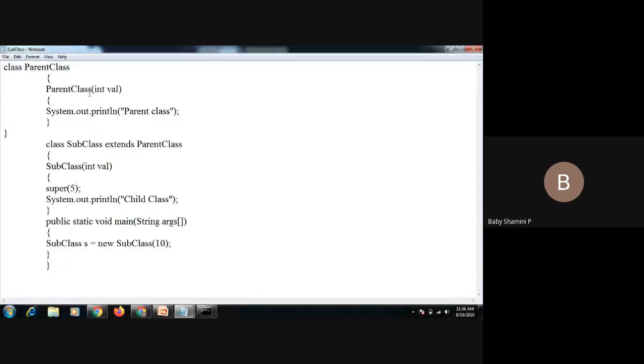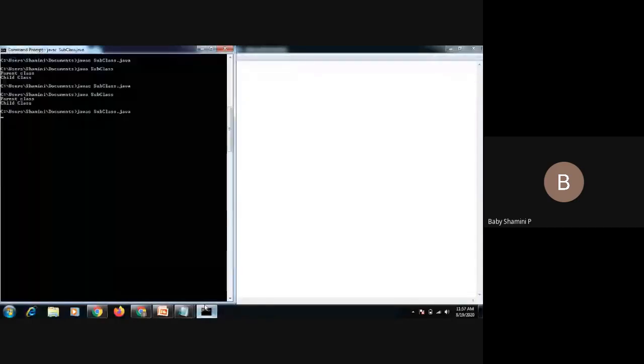If you are using a no argument constructor, no need to give a super statement. But if you are using a parameterized constructor, you must give the statement super. So the subclass of 10 is assigned to the subclass variable, and this 5 is assigned to the superclass variable. If you want to display the statement, you have to give parent class plus value and child class plus value. Okay, so execute this one. What is the output? Parent class 5, child class 10.